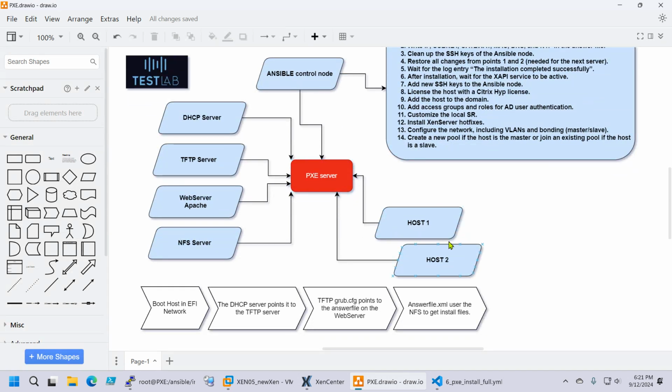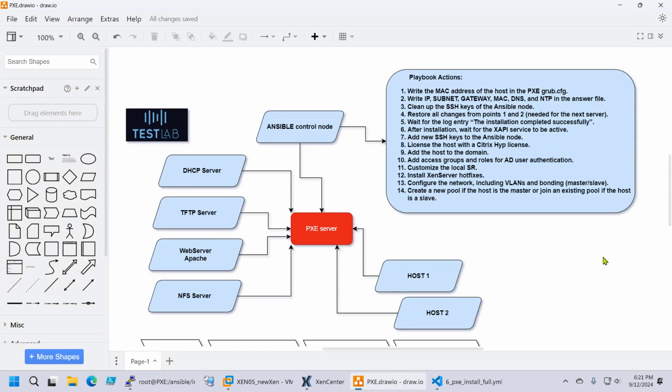So the hosts will get all the install information from the PXE server. I also installed Ansible on it, and the playbook does all those tasks.